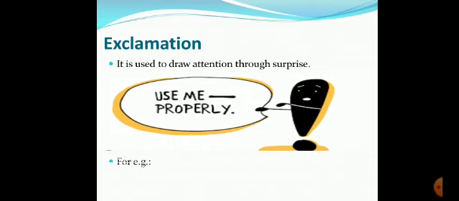Let's take an example. What a horrible place. Maybe you are in some place where you visited for the first time and you didn't like it at all, and suddenly you say, oh my God, what a horrible place, I'm not going to come again over here, right? So that is a sudden expression, you didn't like it, right? Next, that is a huge whale, oh my God, you are in awe and wonder, you are surprised, right? So that is also one kind of emotion. So any kind of emotion which is coming out strongly, suddenly, then you use exclamation, students.